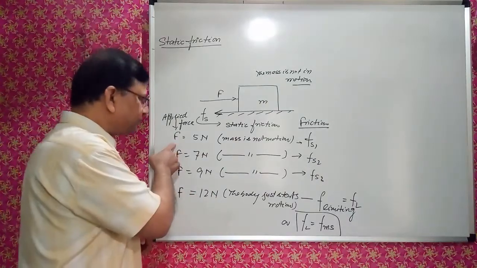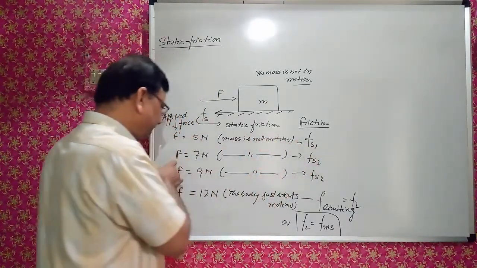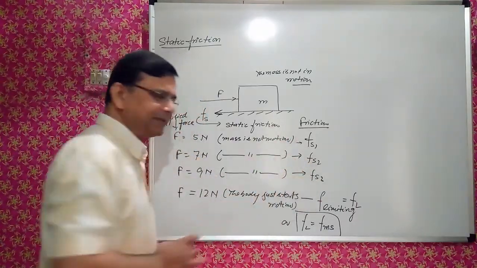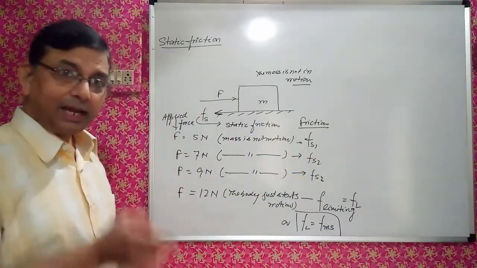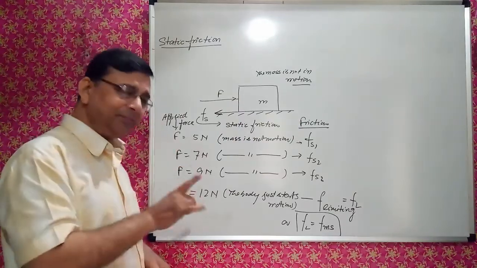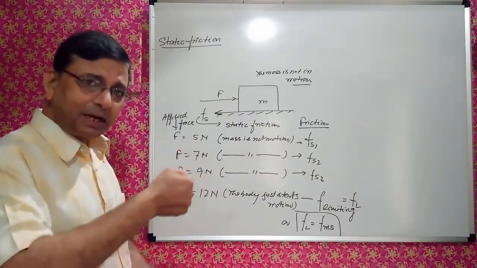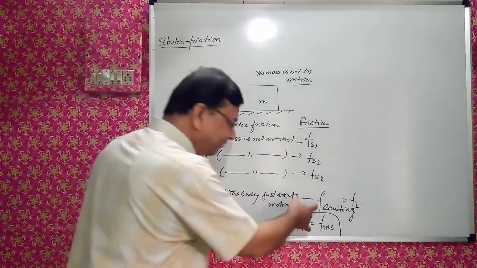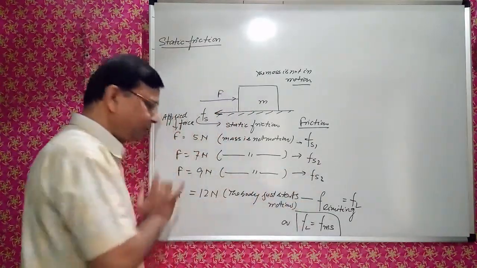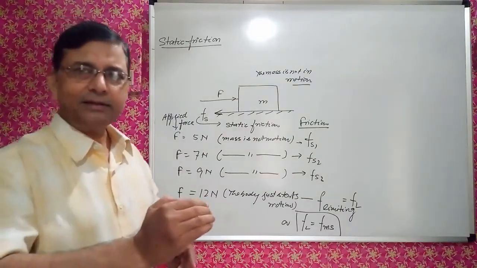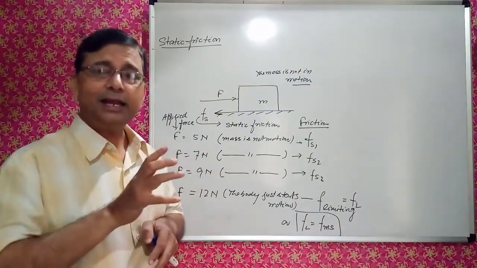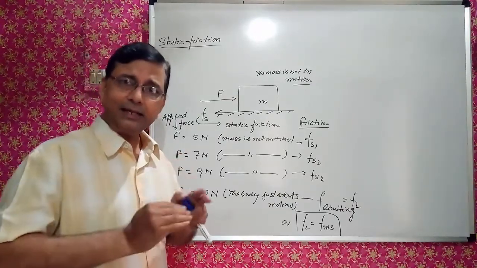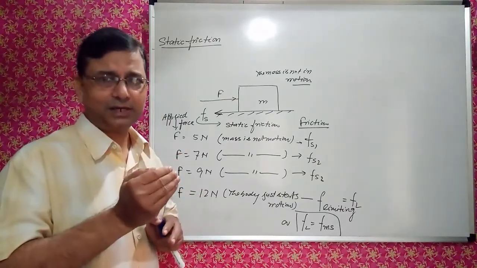It means this force must be equal to Fs1, this force must be equal to Fs2, this force must be equal to Fs3. And limiting friction, the maximum force which is opposing the motion of the object is 12 Newton. It means F limiting must be equal to 12 Newton. After that, when it starts moving, then static friction will not be acting on this. At that time, kinetic friction will start working.